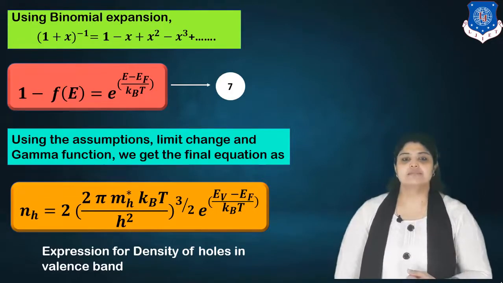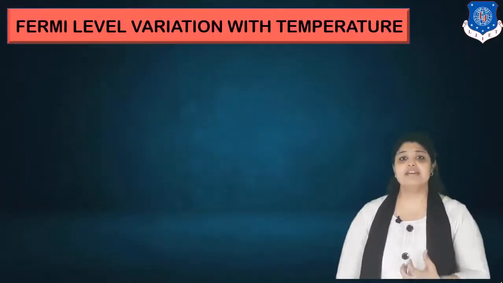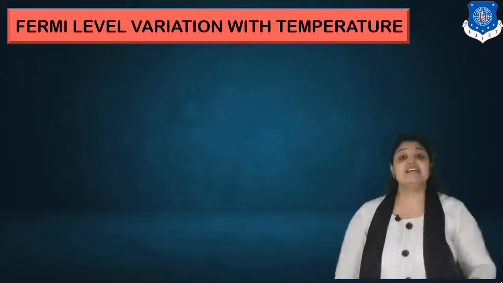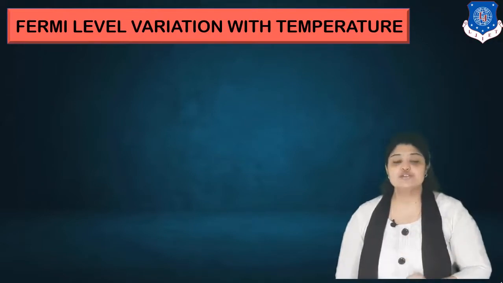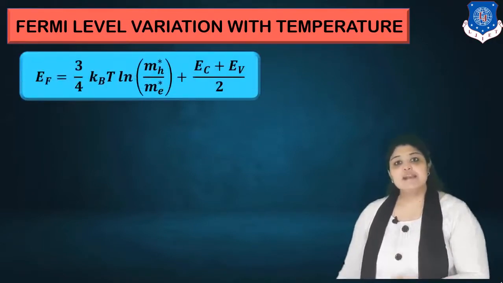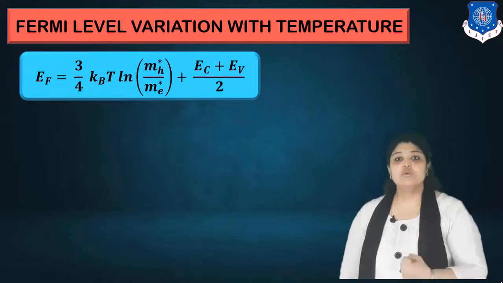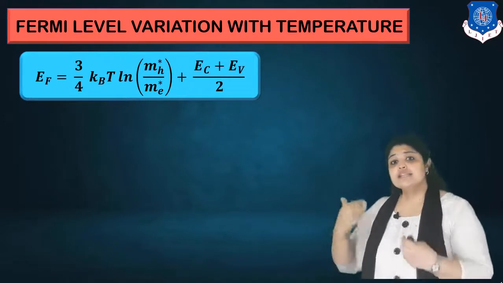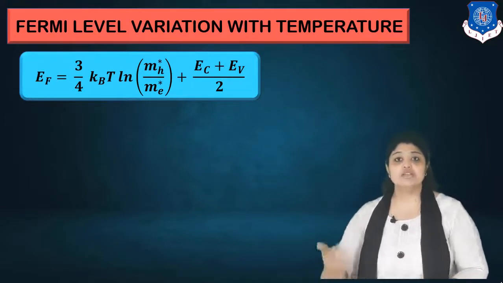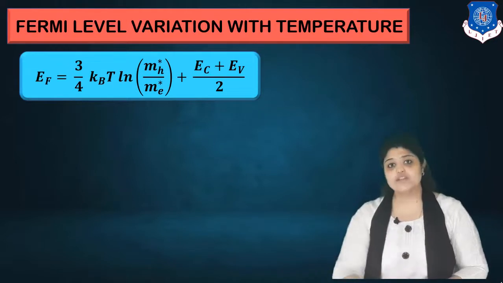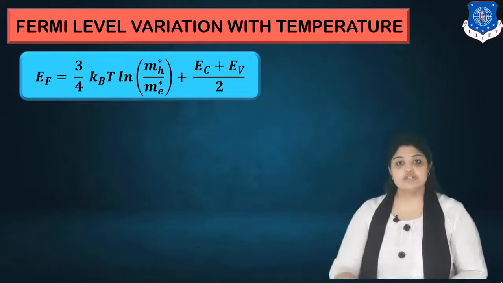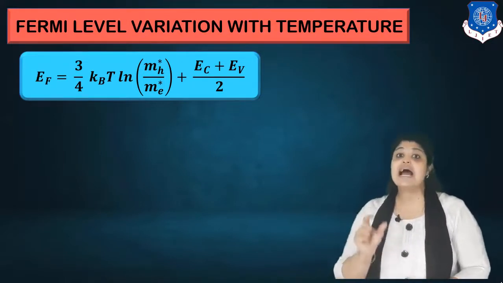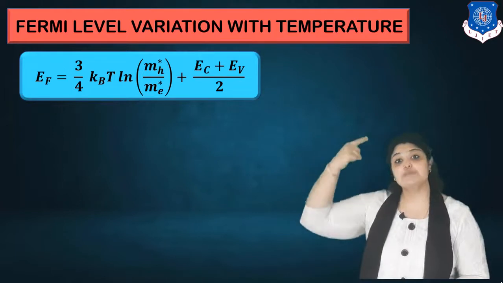Now let us discuss what is Fermi level and how it varies with respect to temperature. Just to brief you, it is the maximum energy level occupied by an electron at 0 Kelvin. So to explain the concept, we have to derive the equation of EF first. What is the procedure of deriving the equation? Now we have just derived the equation of Ne. We have derived the equation of NH. How do you find out EF? If you remember, both the derivations had a term EF involved, that was in the exponential term.